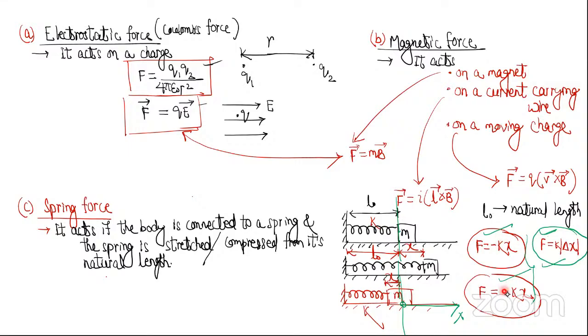In that sense, that minus is used. Is that clear? Yes, sir. But if I only ask you the magnitude, then just take the mod of delta x or mod of x, and then do k into x. Let me give an example.